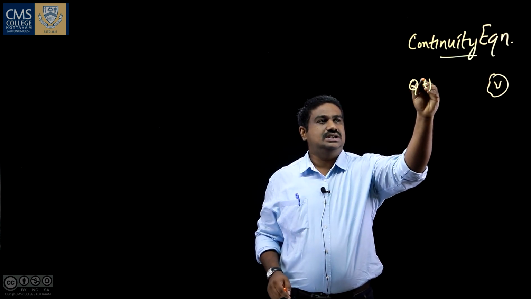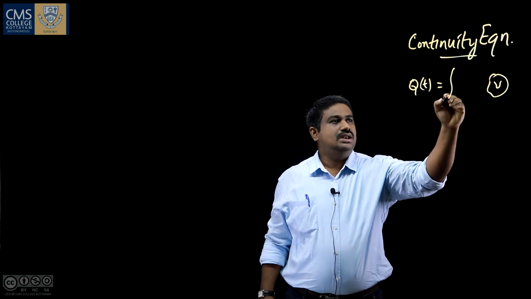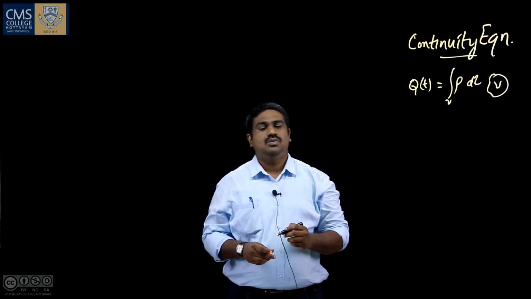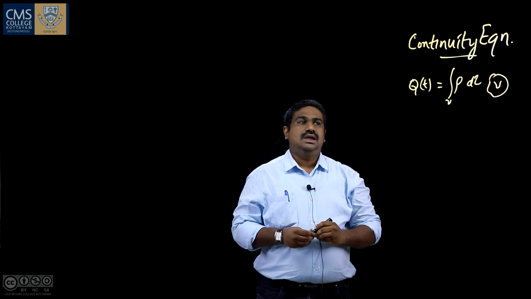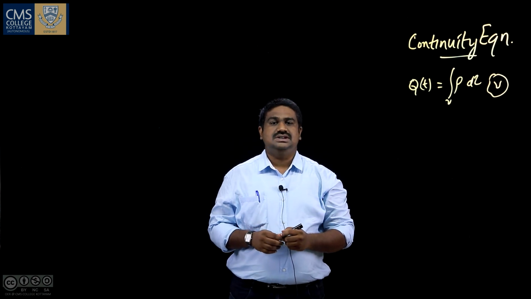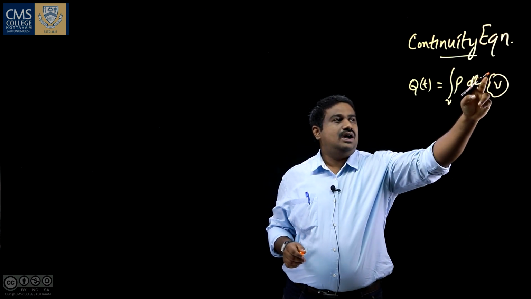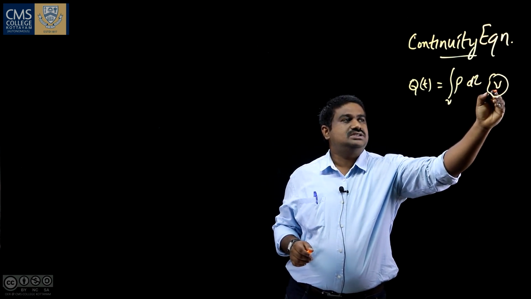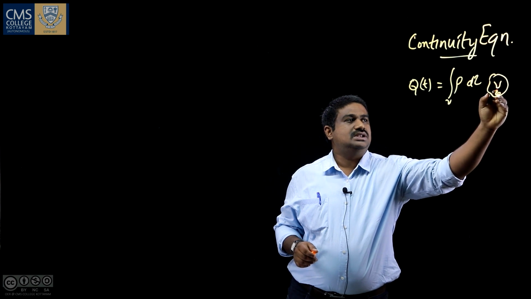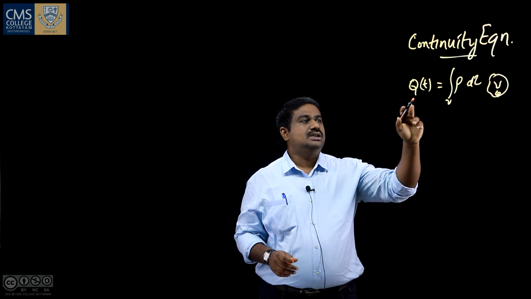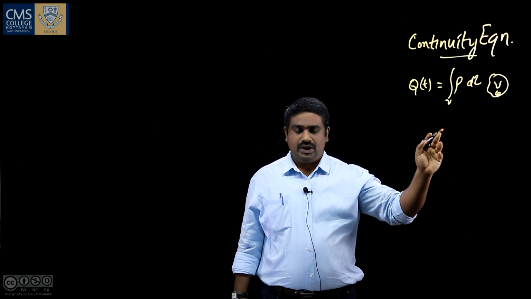and it has a charge q at a time t, which is given as the integral of rho d tau over the whole volume. What is rho? Rho is the volume charge density. And if a charge q is enclosed in a volume V, the charge will flow through the surface of the volume.